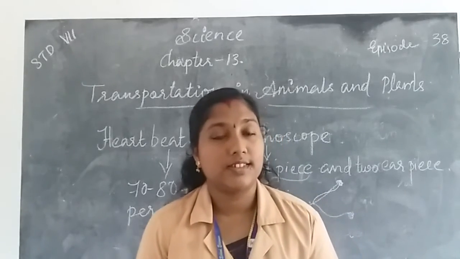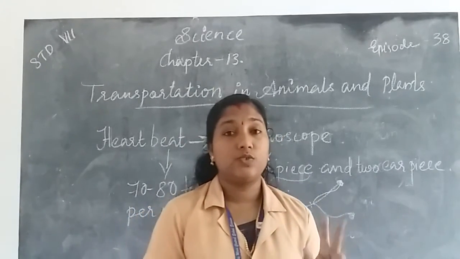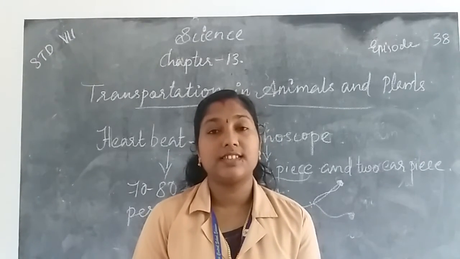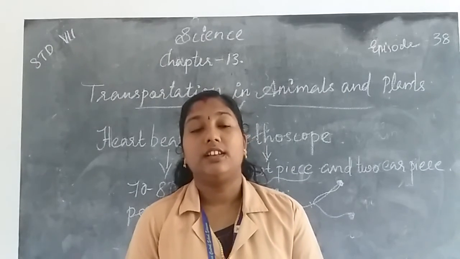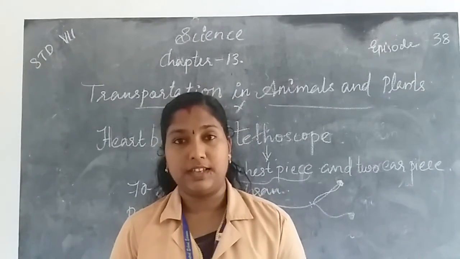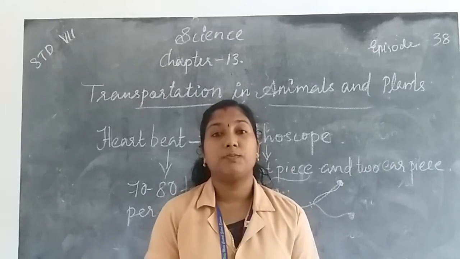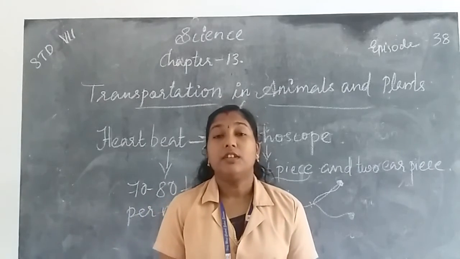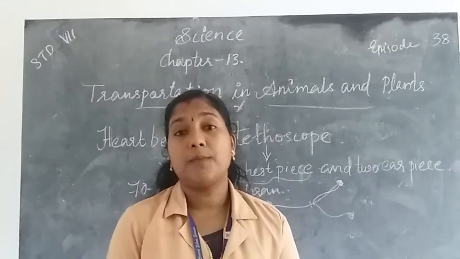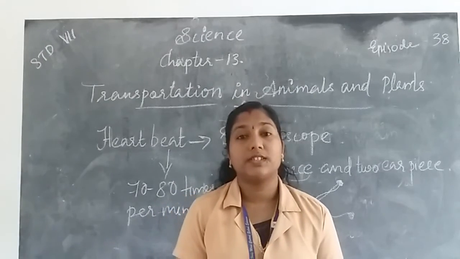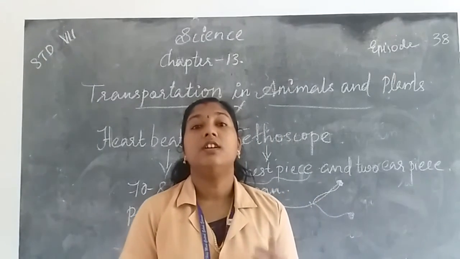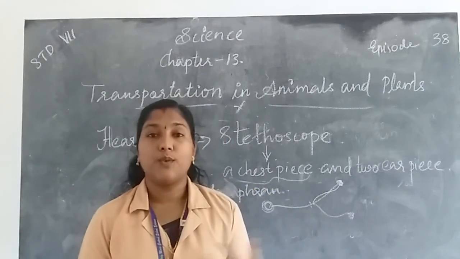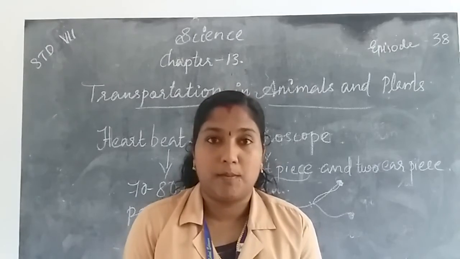A stethoscope consists of 2 parts: first a chest piece, and then 2 ear pieces. The chest piece consists of a diaphragm. The 2 ear pieces and the chest piece are joined by a tube. By using the stethoscope, the doctor can identify the condition of the patient through listening to the sound of the patient's heartbeat.